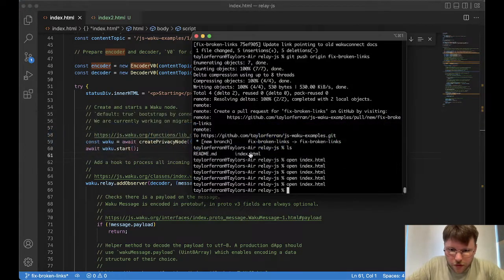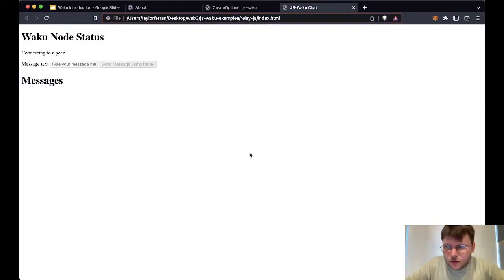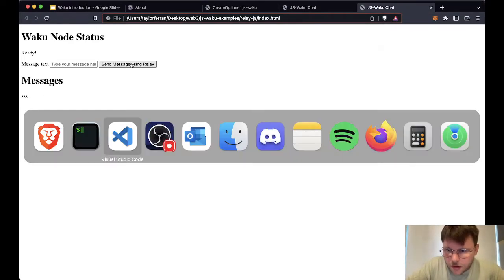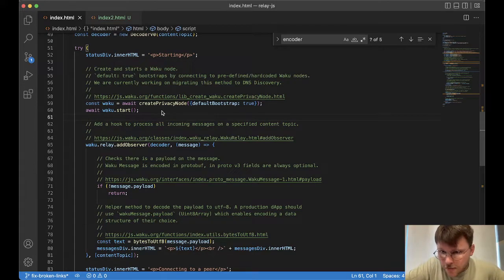I just realized I haven't opened it yet, so I should have done this at the start. So this is what it looks like. Yeah, so you have to have two clients open with two nodes if you're going to receive a message. So I'll wait till the second one connects, and then I'll just send some random message. We should see it in there. Yep. Okay, back to the code to understand how that's actually happening.